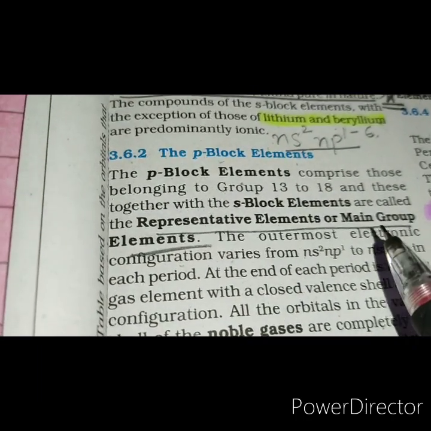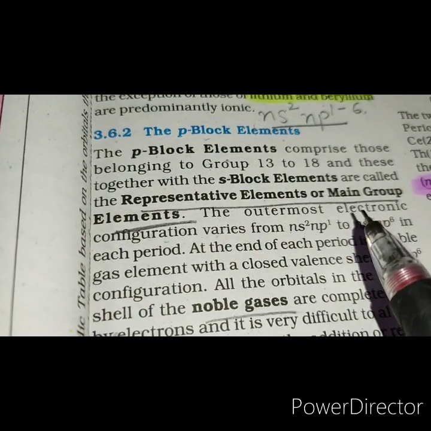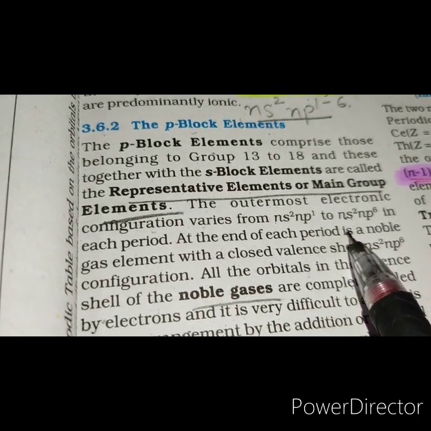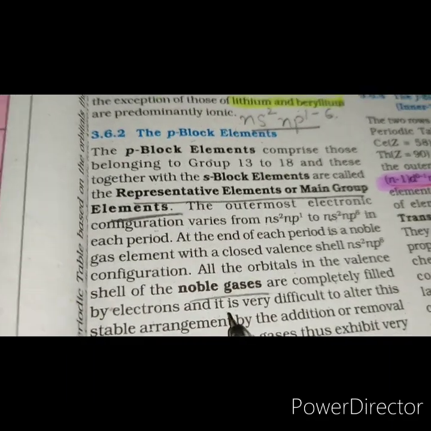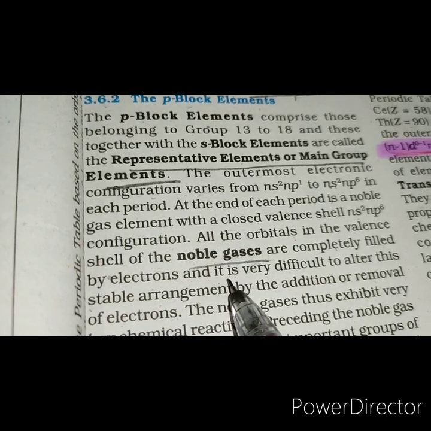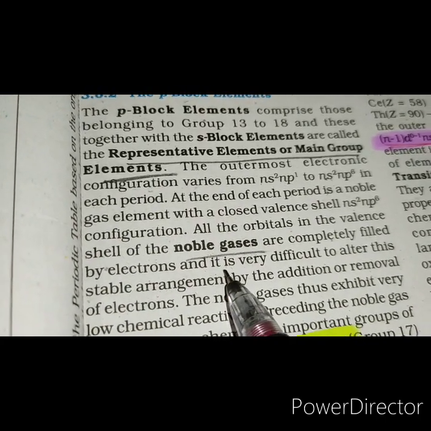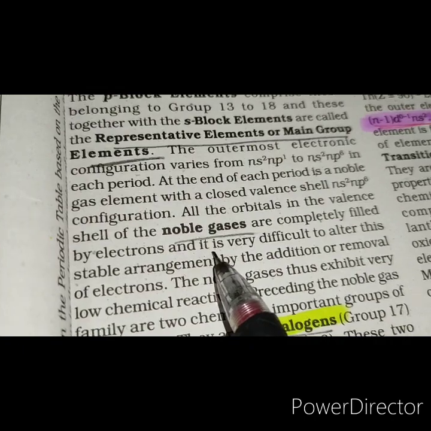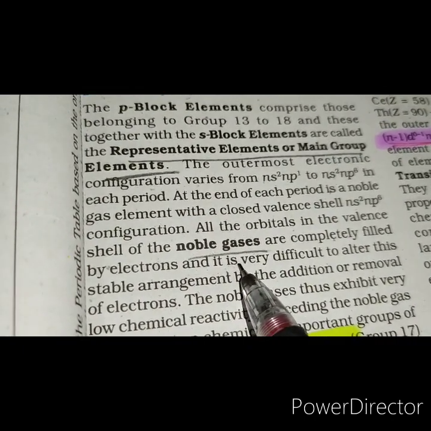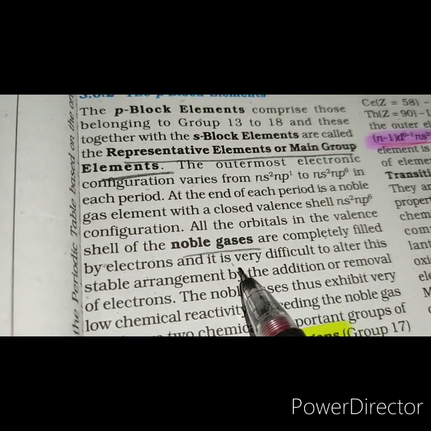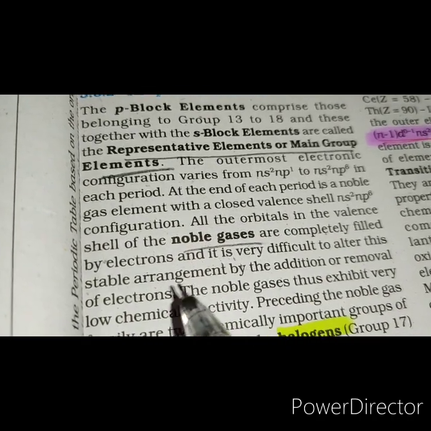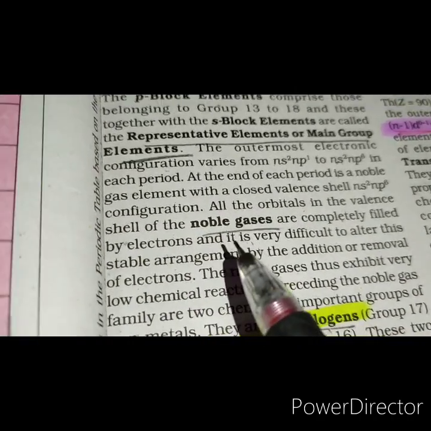Okay. Now the elements of s block and p block together are known as representative elements or main group elements. The elements of group 18 have the configuration ns2 np6 and they are called noble gases. Right? So all the orbitals in the valence shell of the noble gases are completely filled and so they have no tendency to lose or gain electrons. Therefore, noble gases exhibit very low reactivity because they have stable electronic configuration.